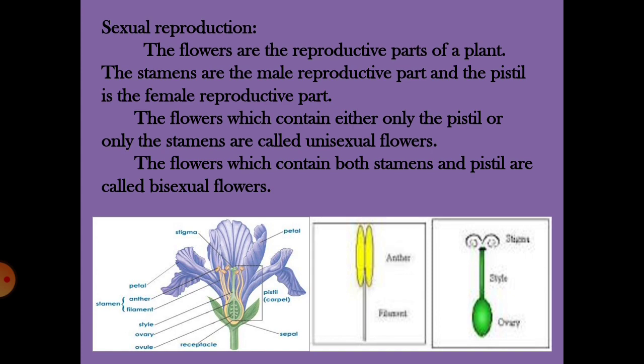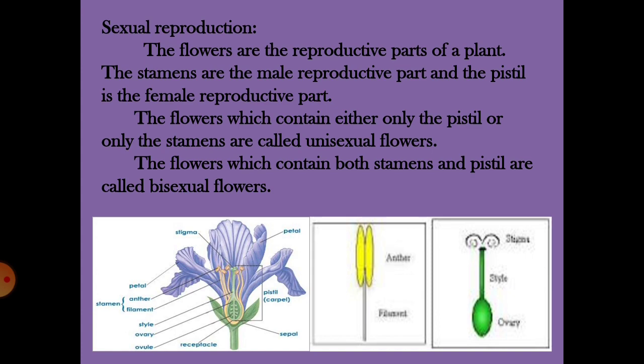Then the female reproductive organ is referred to as gynoecium, that involves the pistil. The pistil consists of stigma, style and ovary. Now let us move on to know about the types of flowers present in our world.